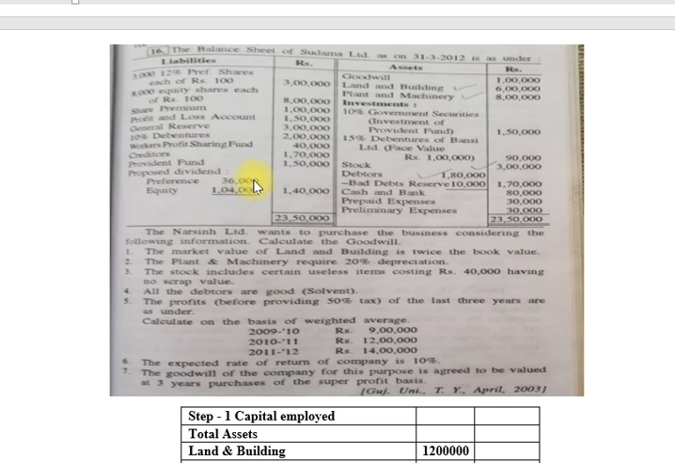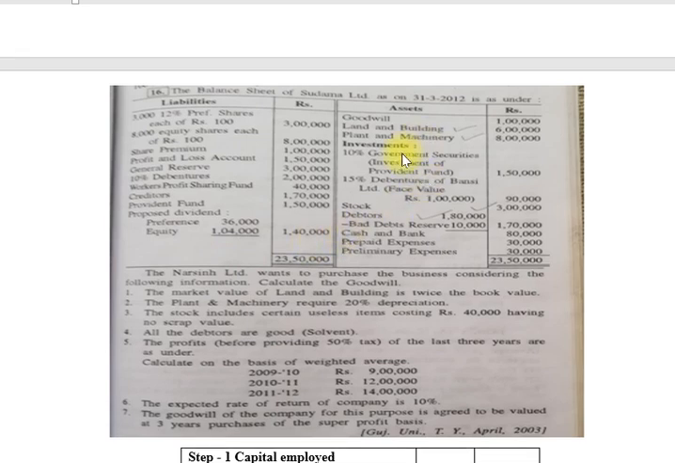Now this is the new point, proposed dividend. So, friends, proposed dividend: preference share 36,000, equity 1 lakh 4,000, total 1 lakh 40,000.